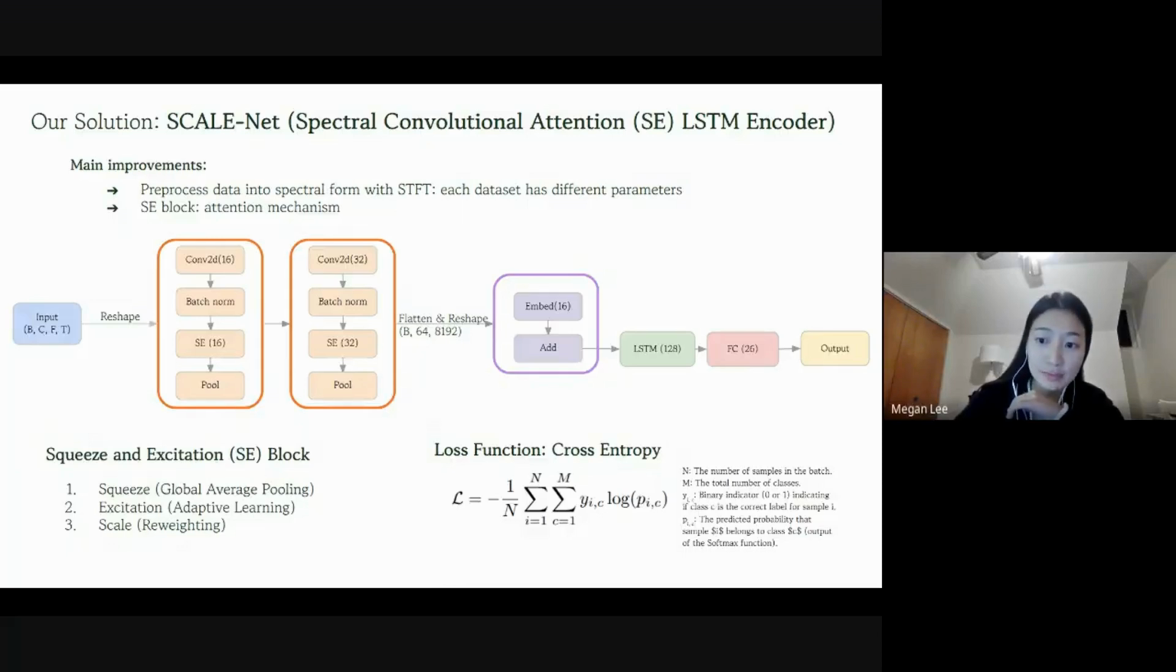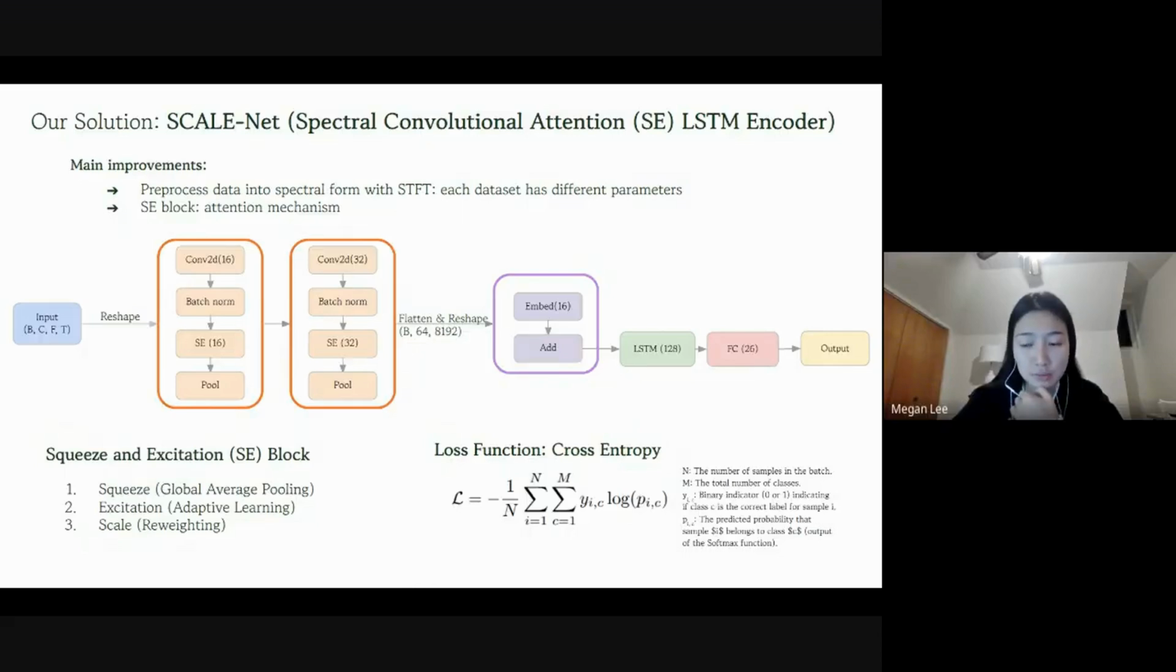block. The SE block brings more attention to the important and informative spectral features, and it involves first step, which is squeeze, which does the global average pooling, then excitation, which does adaptive learning, and scale, which is the reweighting step. Then it is passed to our LSTM layer and our fully connected layer to get our classification prediction.